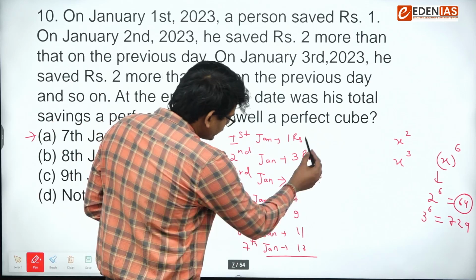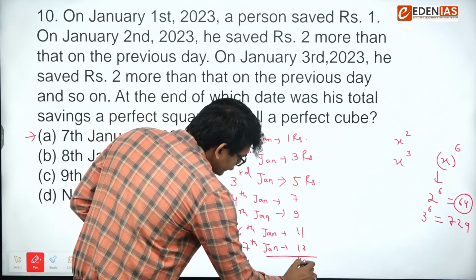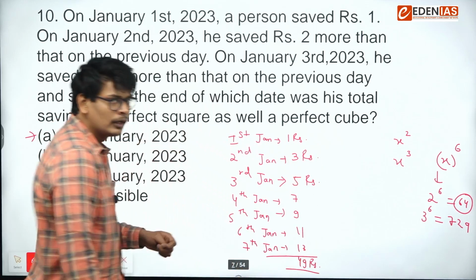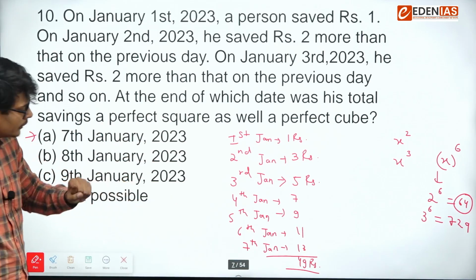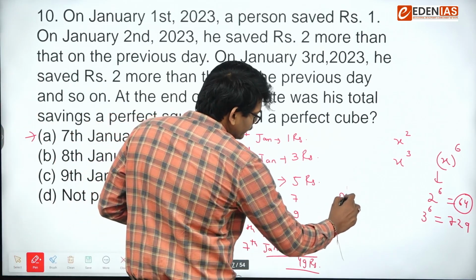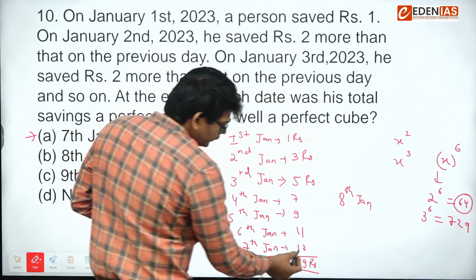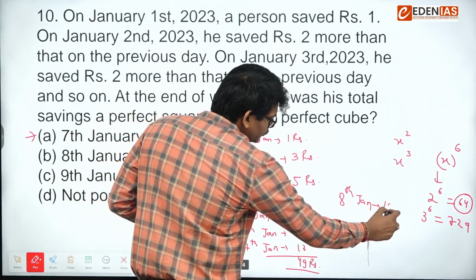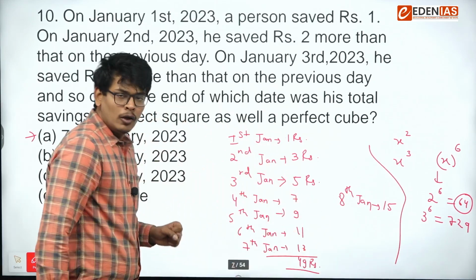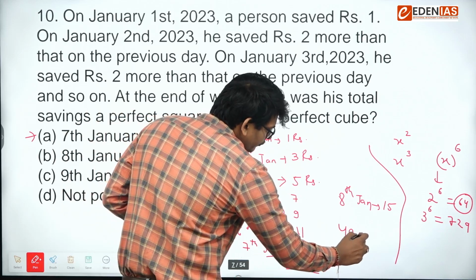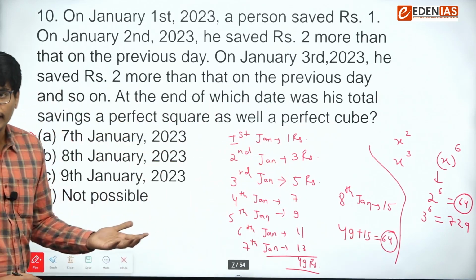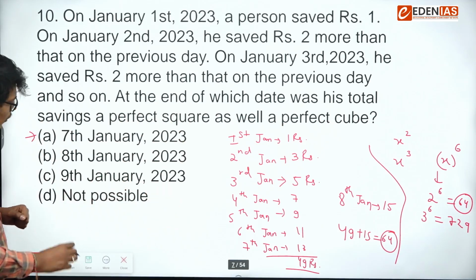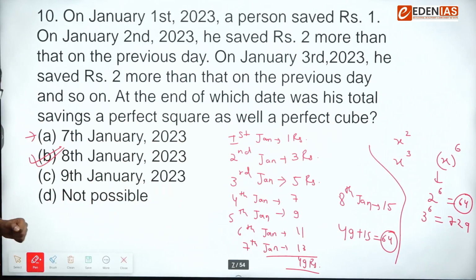So this is coming out as 49. But we have to make 64. So we have to go to one more date. So on 8th Jan, 13 was on 7th, so this will be 15. And 49 plus 15 is 64. And we were looking for 64 only. So our answer will be 8th of Jan.